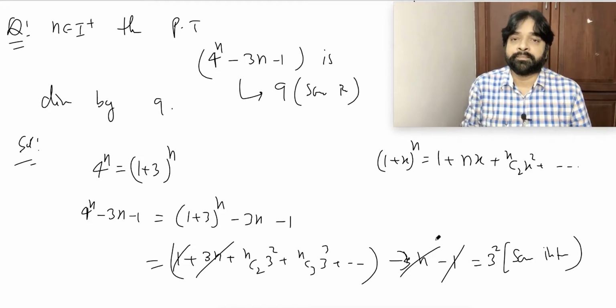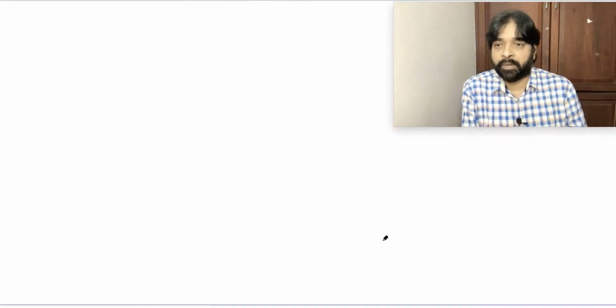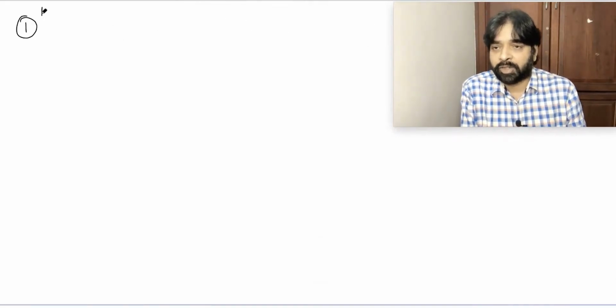Done? Write it. In all questions, prove that, n is a positive integer in every question.